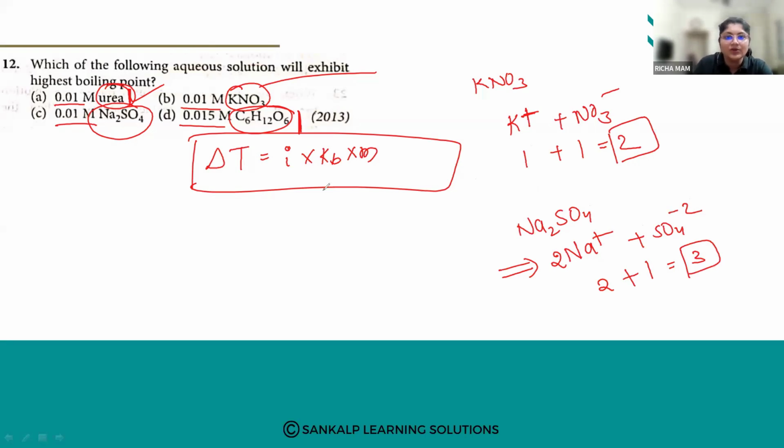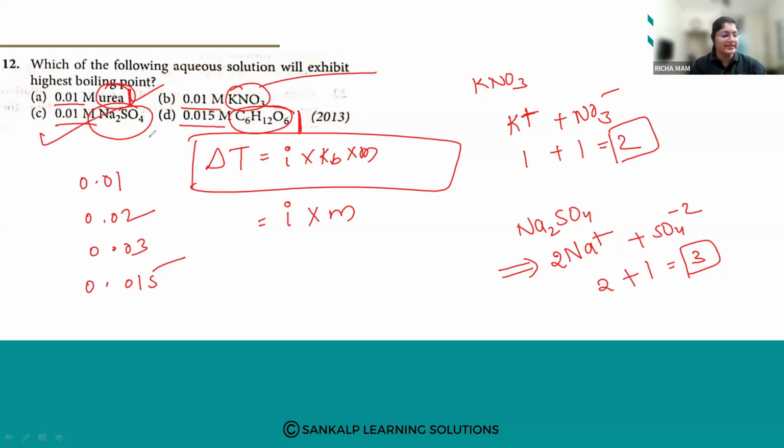Now when we are using this formula, i into m, for urea it was 0.01. So the value comes to 0.01 after using this formula. And for KNO3, it is 0.02. This is 0.03 and this is 0.015. So which is highest?